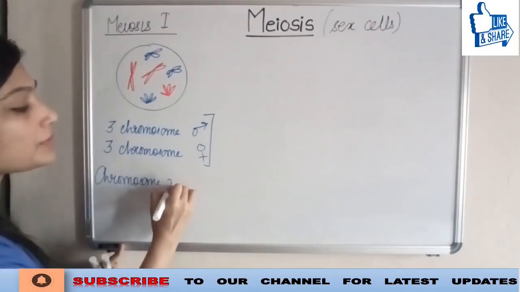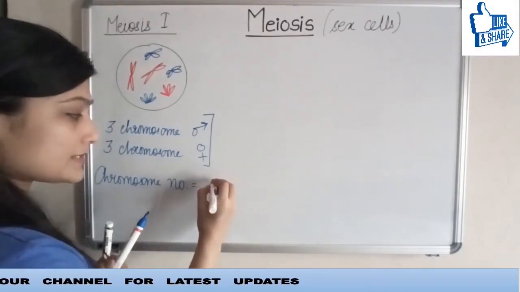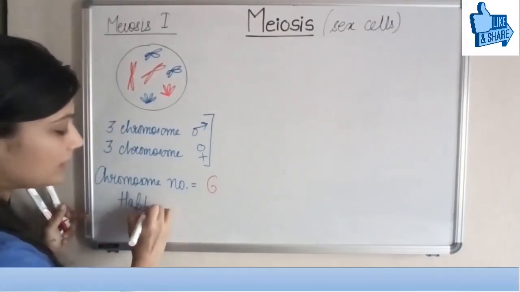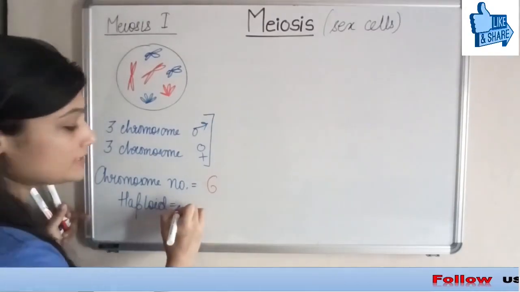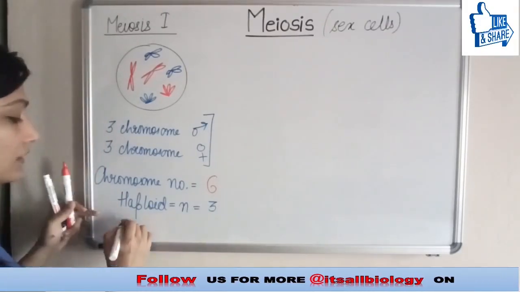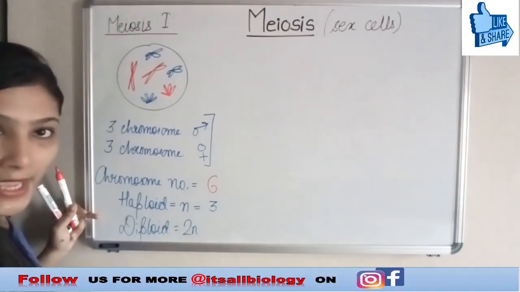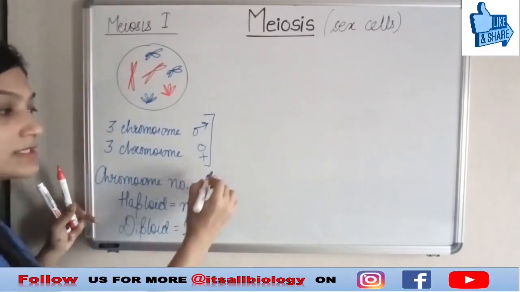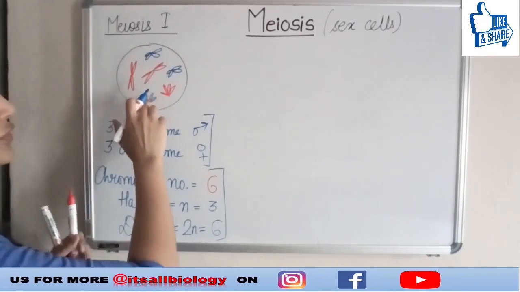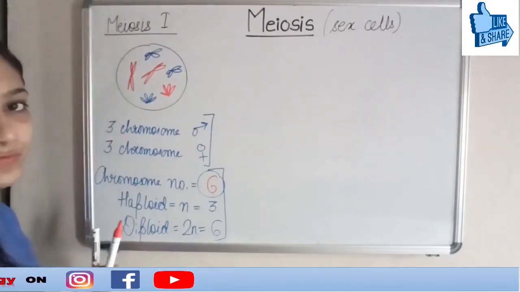If I ask you what is the chromosome number here, now you know the chromosome number here is 6. Now, what is the haploid number here? The haploid number, as we know, is represented as n, is going to be 3, and the diploid number, which is represented by 2n, is going to be 6. So this is important and we will be using it just now. This is the cell which is having 6 chromosomes, 3 from mother and 3 from father.